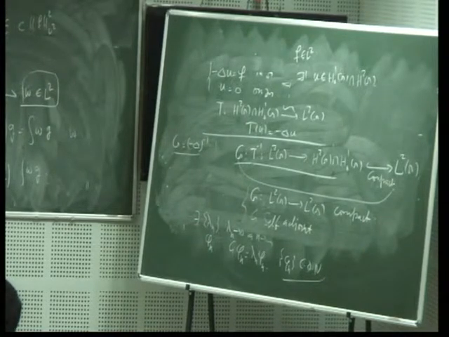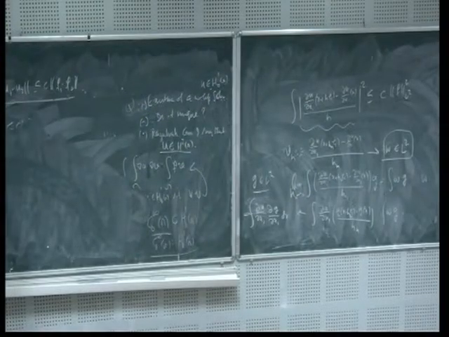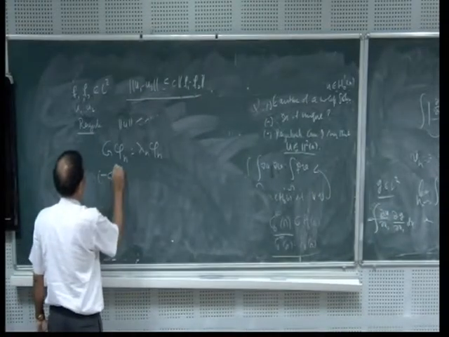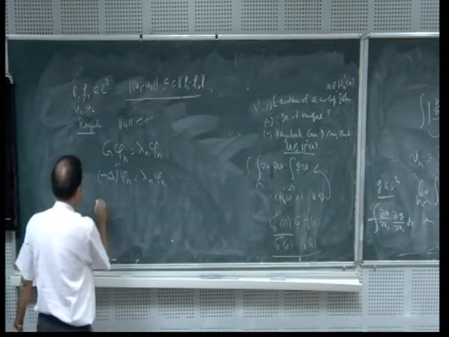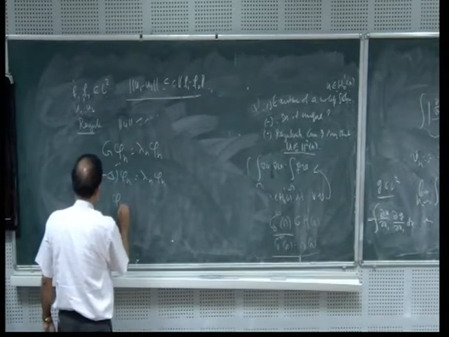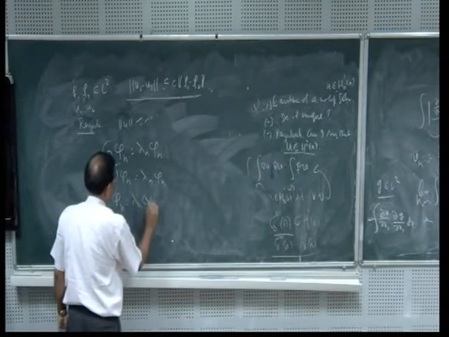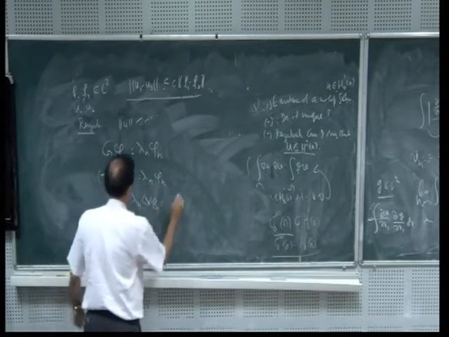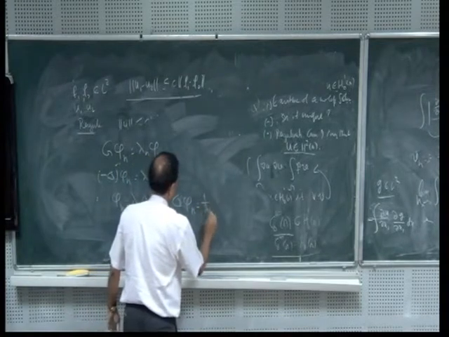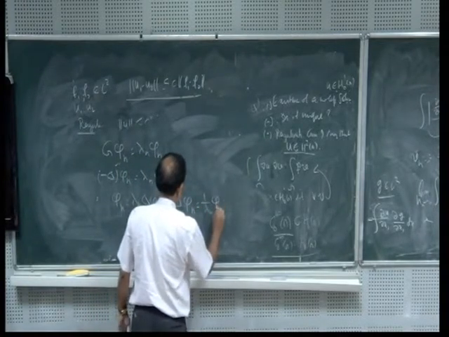So let us use that. What do you get? Let us see the spectral theorem. Let us rephrase it. I get that G of phi n is equal to lambda n phi n. What is G? G is equal to minus Laplacian inverse, of phi n is equal to lambda n phi n. Now I will reverse it. Therefore, phi n is equal to lambda n times Laplacian of phi n. The Laplacian inverse you take to this side. So this implies that minus Laplacian of phi n is equal to 1 by lambda n phi n.